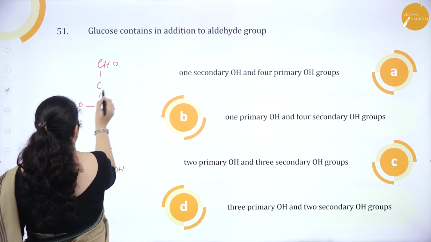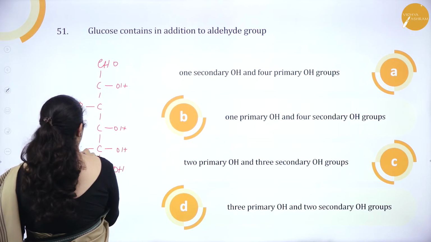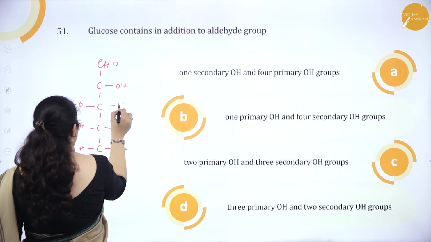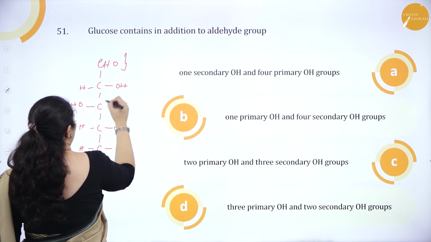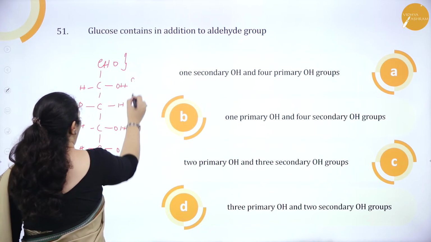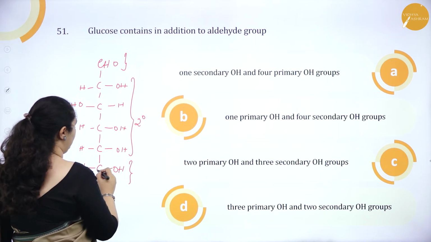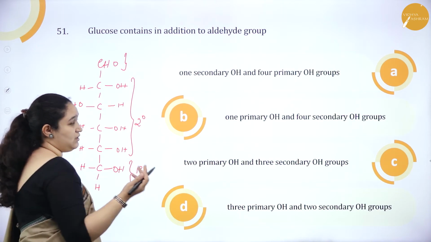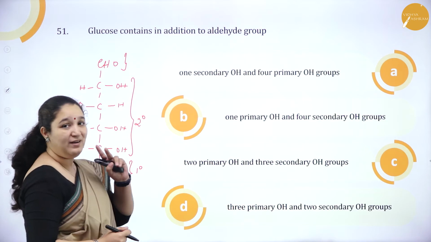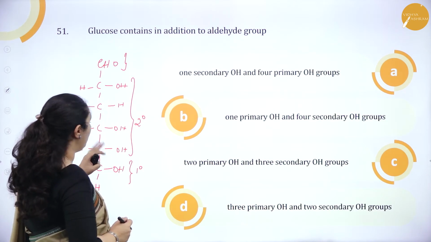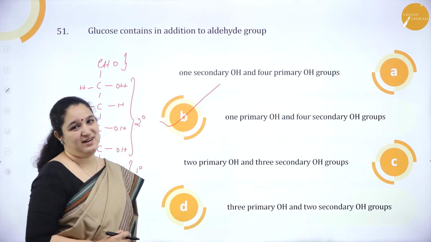Third carbon atom is here. Here I have OH, OH, OH, H, H, H and H. One aldehyde we have. This is secondary, this is secondary, all these are secondary OH groups. Only this one is a primary carbon atom, so it is a primary OH group. So we have 1 primary OH group and 4 secondary OH groups. So option B is the correct answer.